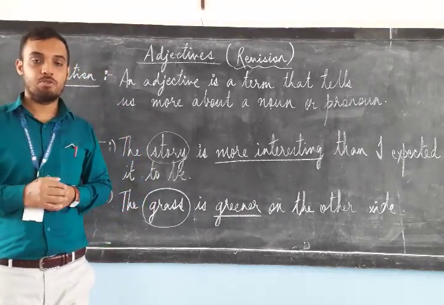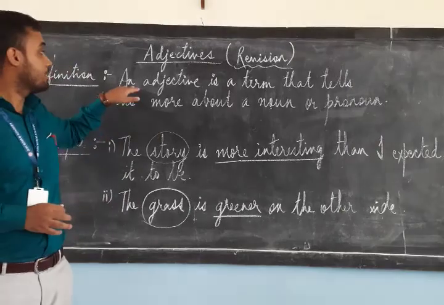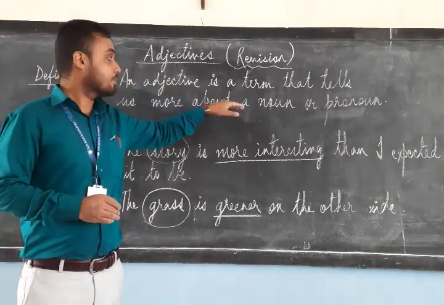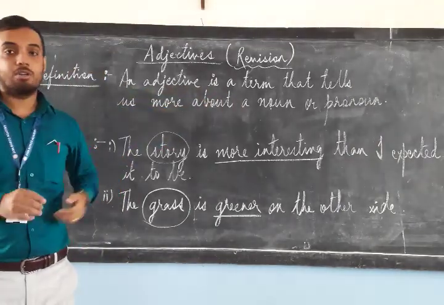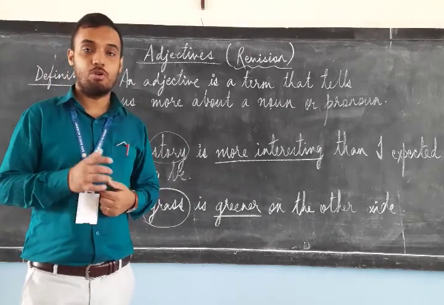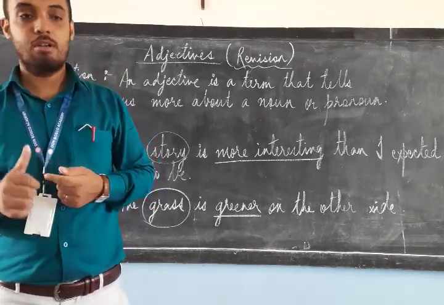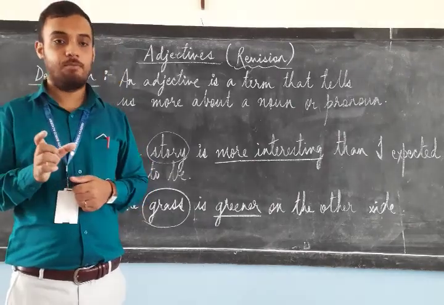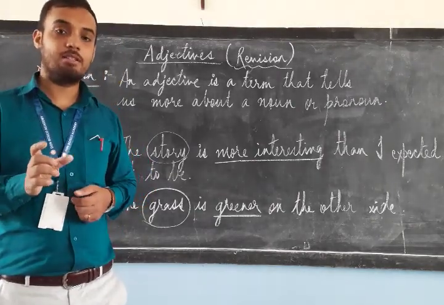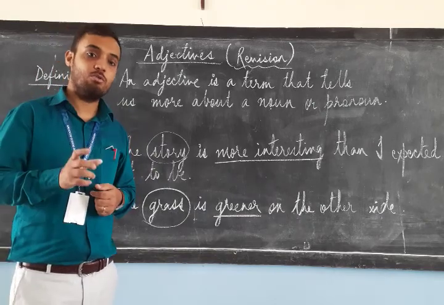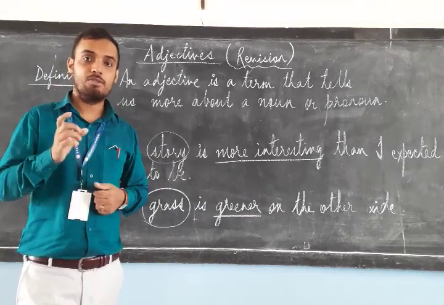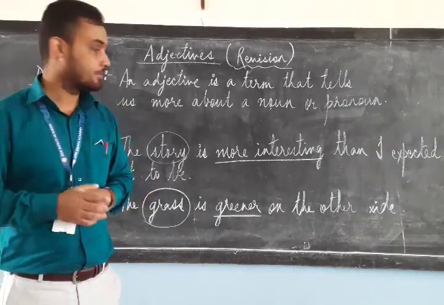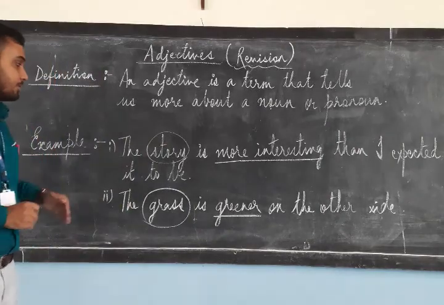A simple definition for adjective is it is a term that tells us more about a noun or a pronoun. You already know what a noun is and you also know what a pronoun is. So a word, a term that describes more about a noun or a pronoun is known as an adjective. Understand it with an example.